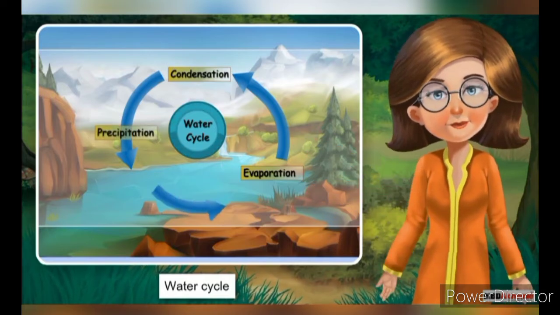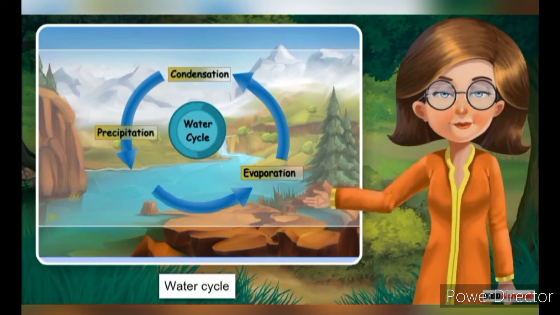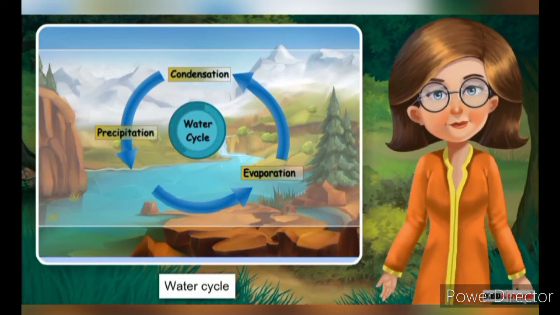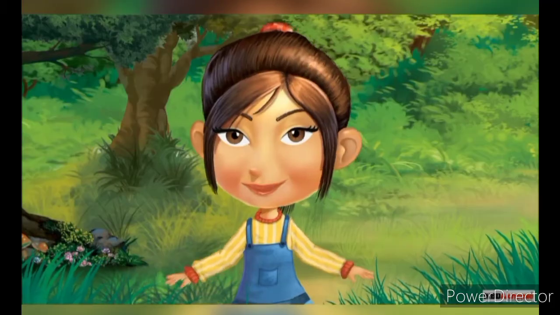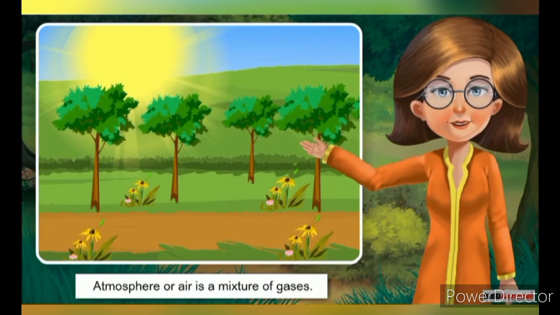This water then seeps into the ground and again surfaces on the earth in the form of rivers and oceans. This continuous movement of water is called the water cycle. This is so interesting. The next rim is the atmosphere.